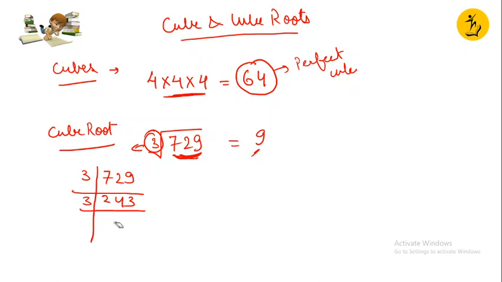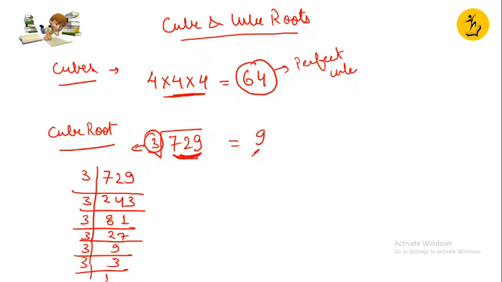It will go 8 times. So this is 8 3s are 24 and 3 1s are 3. Now this will go 3 times. 3 7s are 21. Again it will go 3 times. 9. Again it will go 3 times and again 3 times.